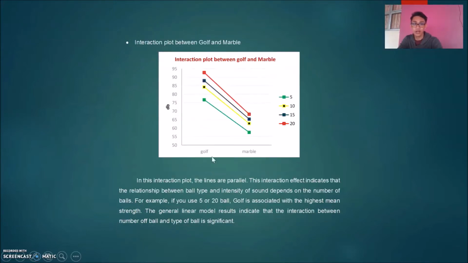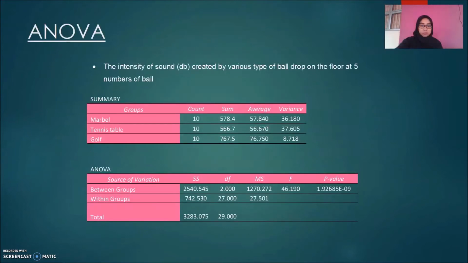And then there is the interaction plot between golf and marble. In this interaction plot, golf is associated with the highest mean. The interaction plot indicates that the relationship between ball type and intensity of sound depends on the number of ball. So for this result, the general linear model result indicates that the interaction between number of ball and type of ball is significant. Now I'm going to pass to ATIQAH.